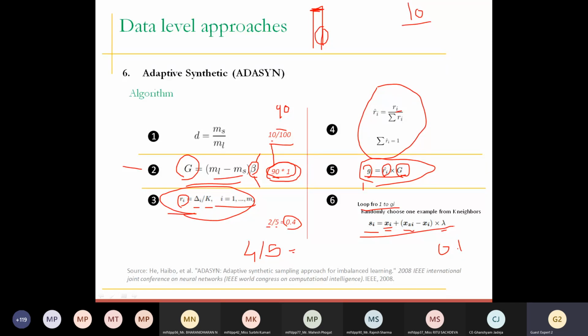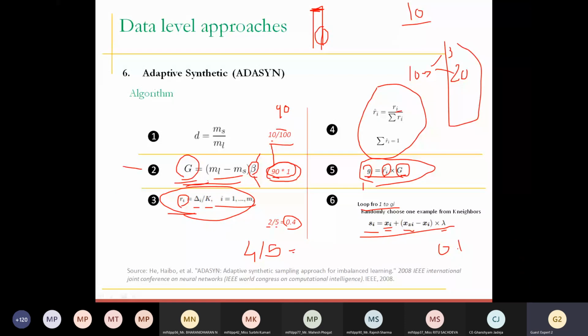Based on this equation, you are going to generate a number of samples for this specific point. Just because time does not allow us to go through that mathematical sum, if you want to try, you can take a sample figure and calculate all these steps. You will understand that out of 10 samples, for every sample we generate a specific number of samples. Let's say 3 for this, 20 for this, and so on, and if you sum it up, it will finally be equal to this G.